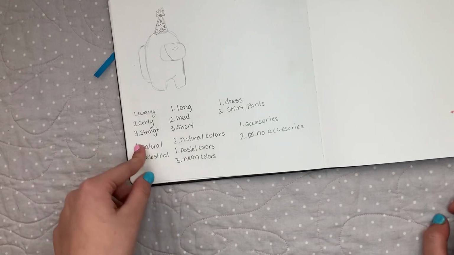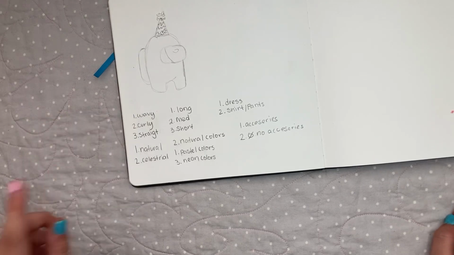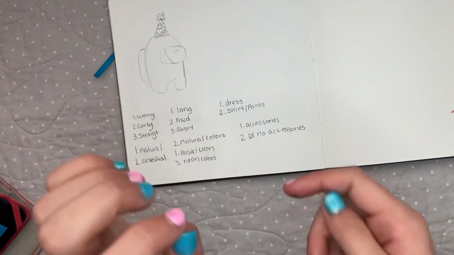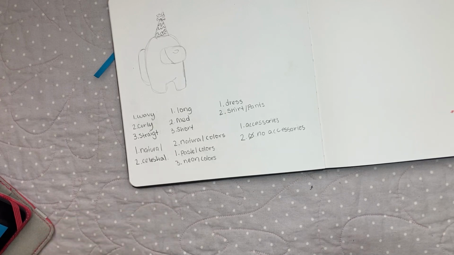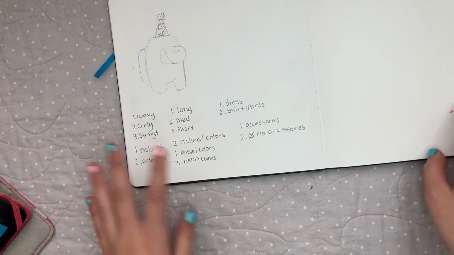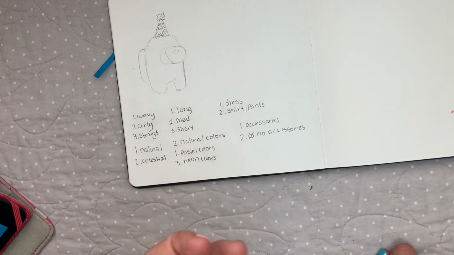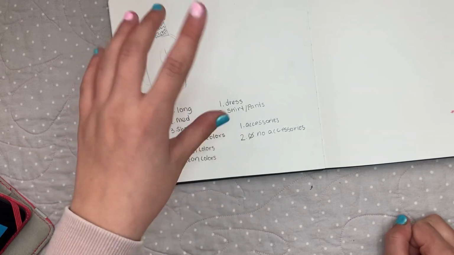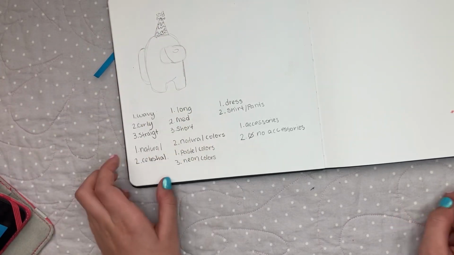Okay, so what we have here is we have options for hair. We have wavy, curly, or straight. Long, medium, or short. We have natural or celestial. So basically natural means that she's basically like one of us, a human. She doesn't have really anything strange. Celestial means that maybe she's from a different planet or something. Here she has a natural color scheme, so like browns, grays, black, or pastel colors or neon colors. For her outfit, we have dress or shirt and pants, and finally, accessories or no accessories.